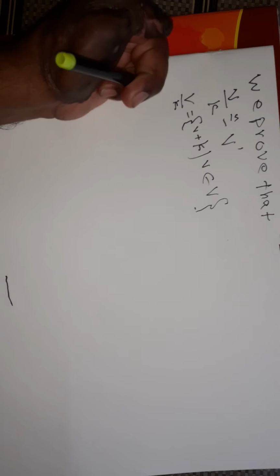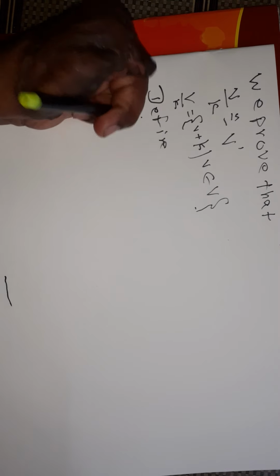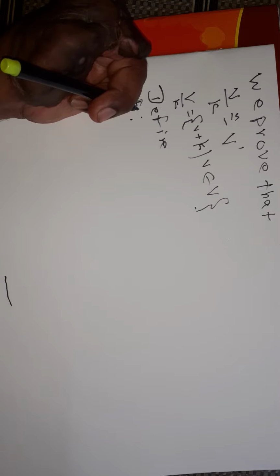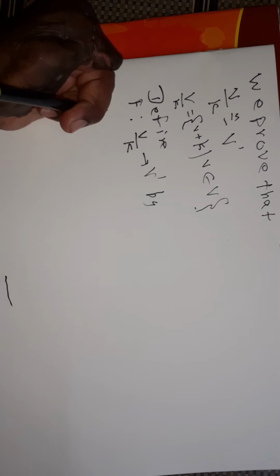Define the function f from V modulo K to V dash by f of v plus K is equal to T of v.